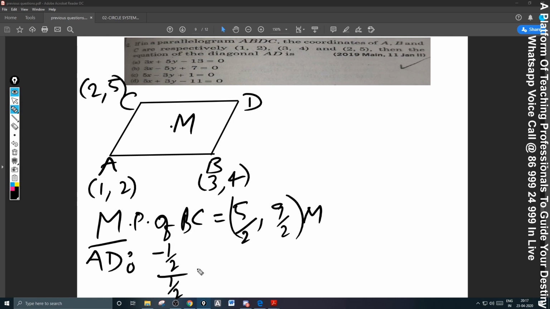So the slope is minus 1 we are getting. 5 by 2 minus 2 is 1 by 2. You are getting slope minus 1 for this one, and hence you must have the line equation in the form of x plus y. But you are not getting it. What should be the reason? Let us try with the other method.